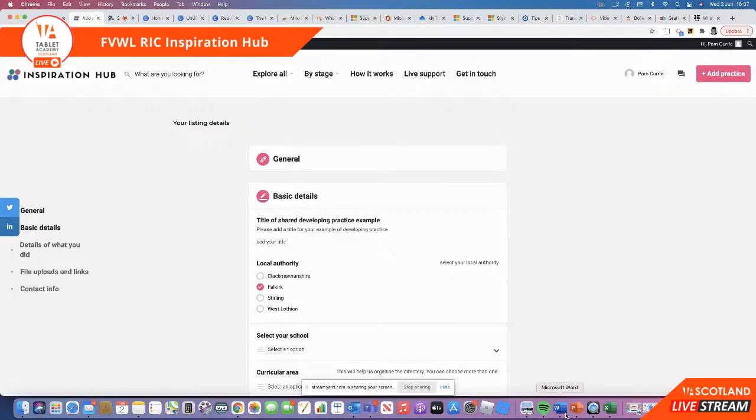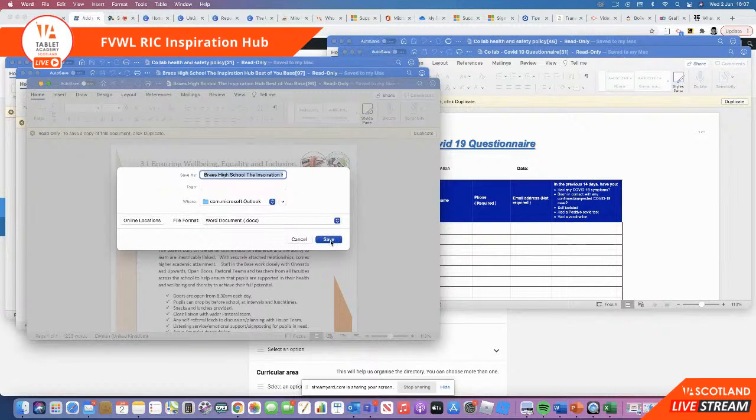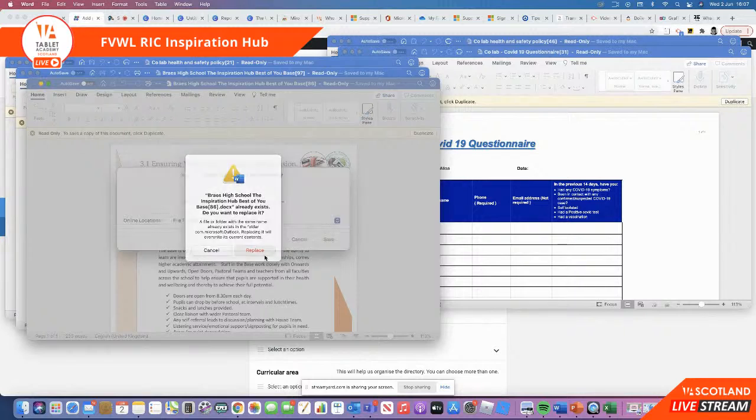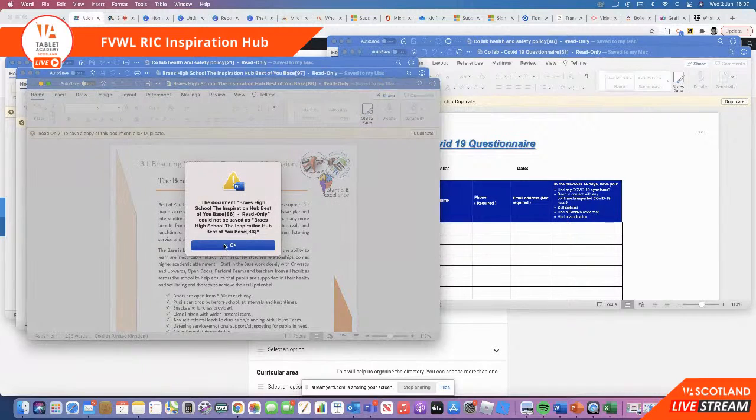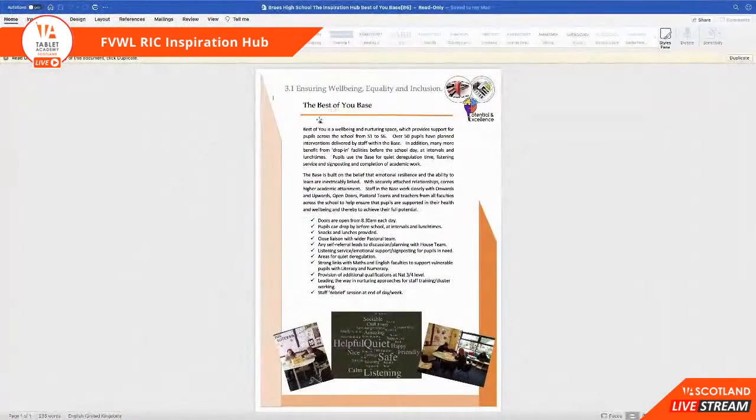So ready to go with that just now, and I'm just going to get the details here from this Word document that I've got going on. So we're just going to do that just now, and see if I can get some text copied from here.